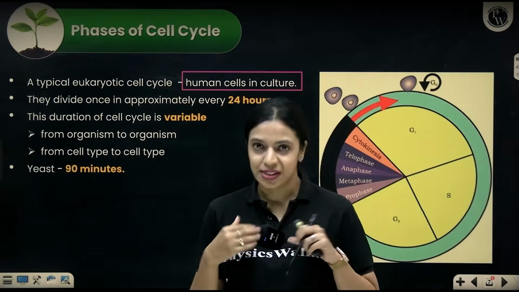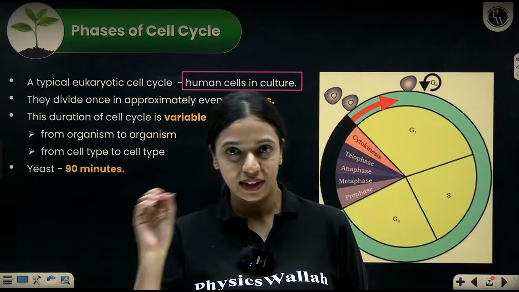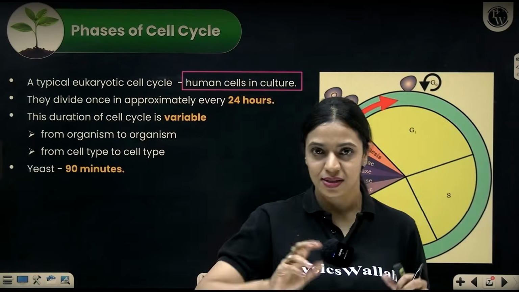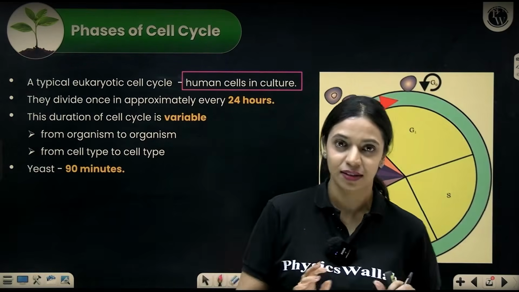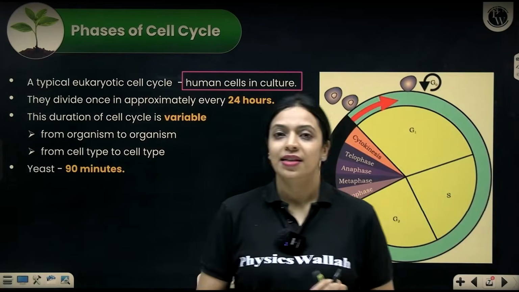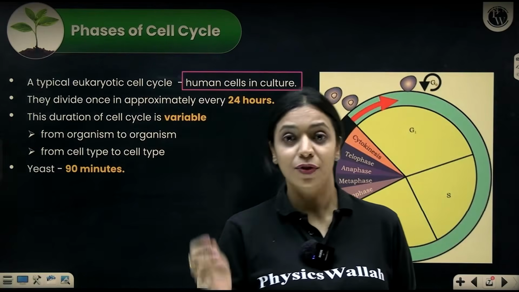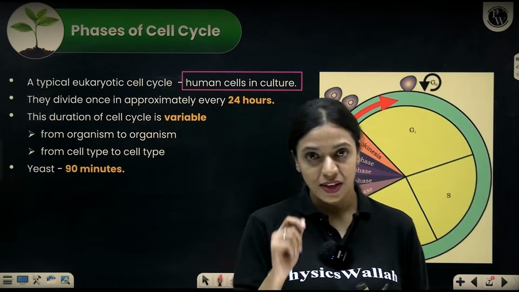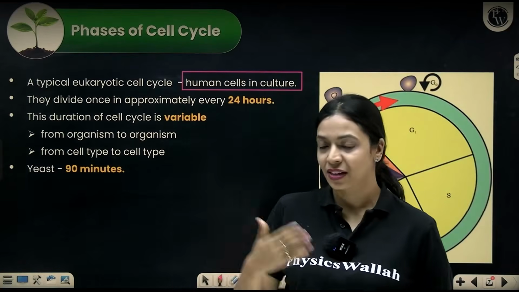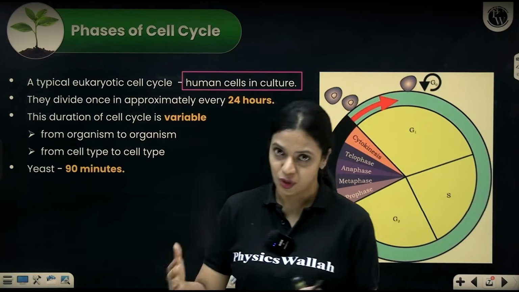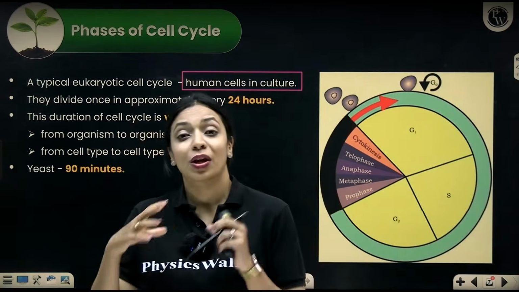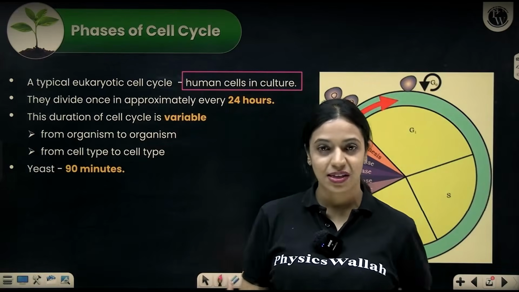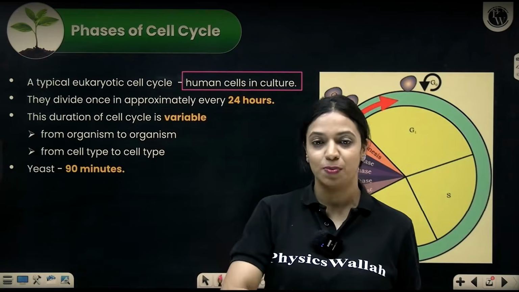Now, in our cells, not every cell will divide once in 24 hours. Within us, from one cell type to another cell type, it will vary, like I said earlier. The duration and frequency of the cell cycle will vary from one species to another species as well. In yeast, which is a unicellular fungus, cells divide once every 1.5 hours or 90 minutes. So how frequently the cell divides depends on the cell type, different cell types within the same organism, and it also differs from species to species.